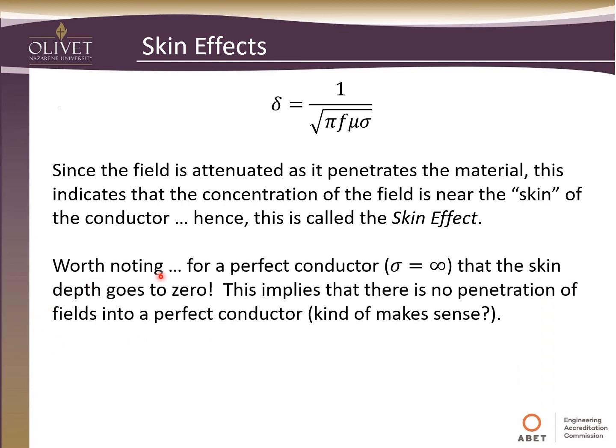One thing worth noting is that for a perfect conductor, that is, when sigma is approaching infinity, the skin depth goes to 0. This implies that there's no penetration of the field into a perfect conductor. This should make sense, because as soon as the field comes in contact with a perfect conductor, it translates into current flow.